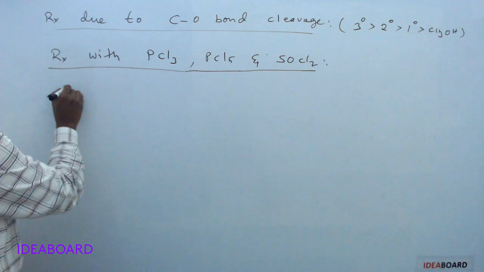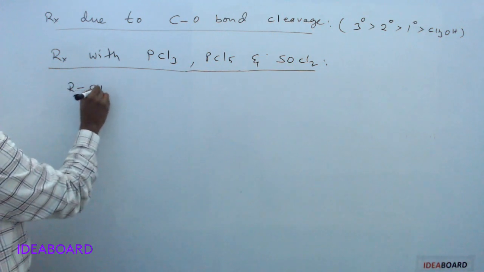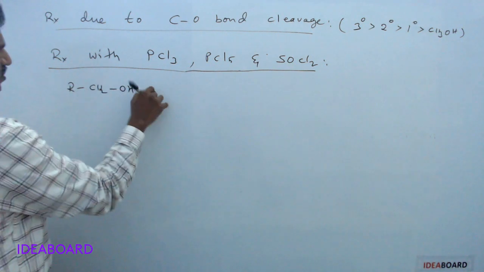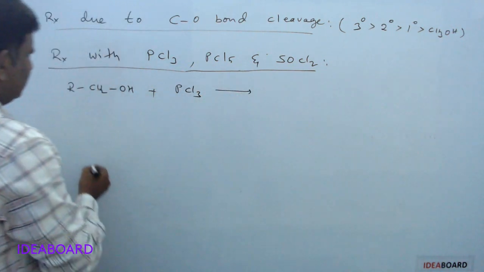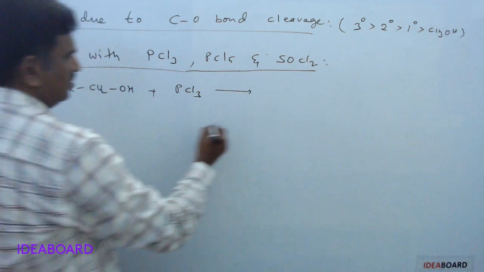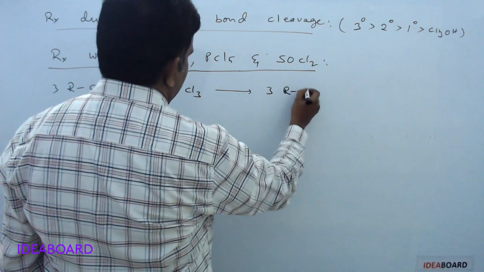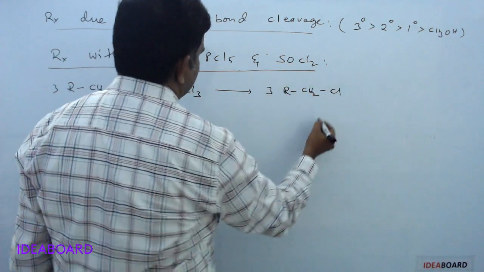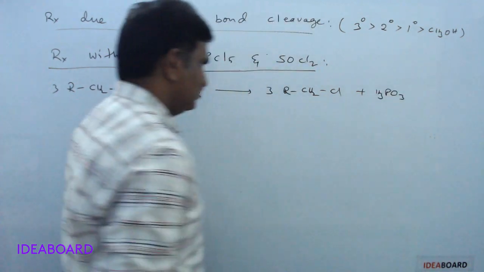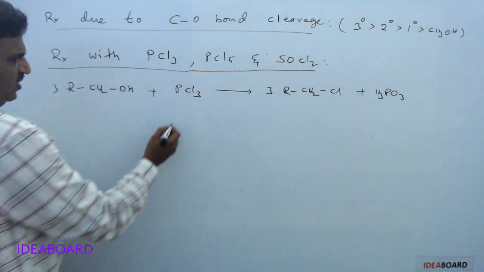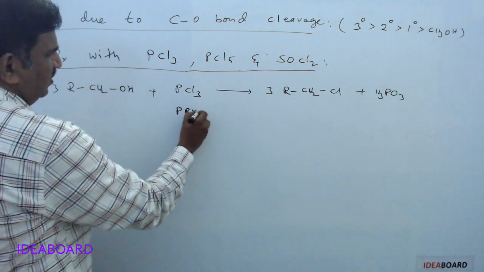So suppose if you are taking first one, RCH2OH, a primary alcohol with PCl3, then three molecules of alcohol react to give RCH2Cl plus H3PO3. Or we can take PBr3 here.